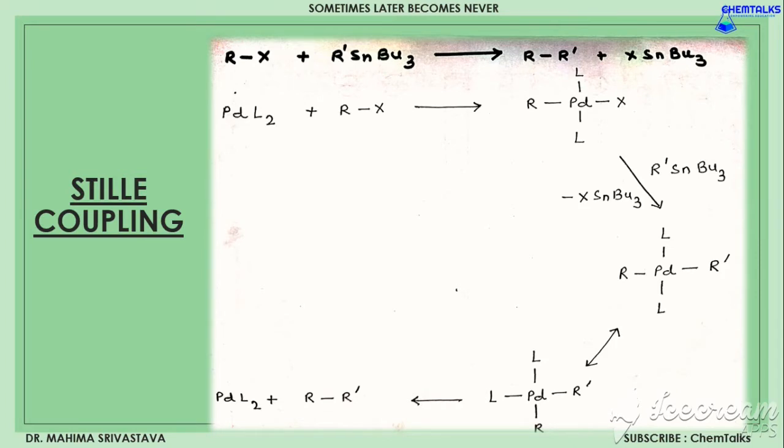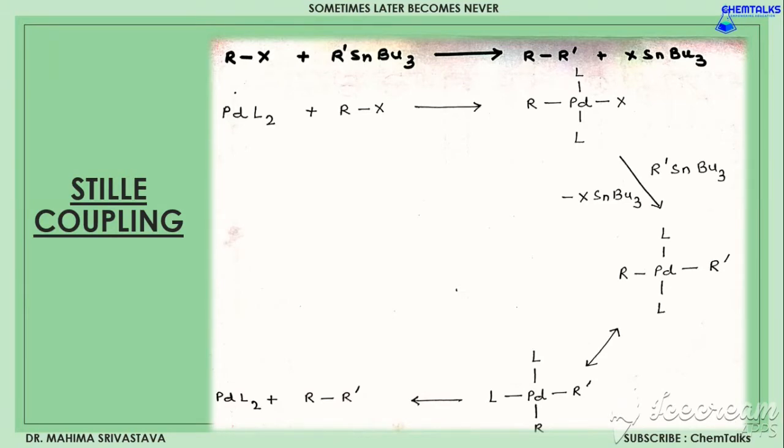Next is Stille coupling, where in black color the general reaction is shown, which takes place in the presence of organotin compound and alkyl halide, thereby giving alkane. Since we have been studying many reactions of the same pattern, you can very easily understand